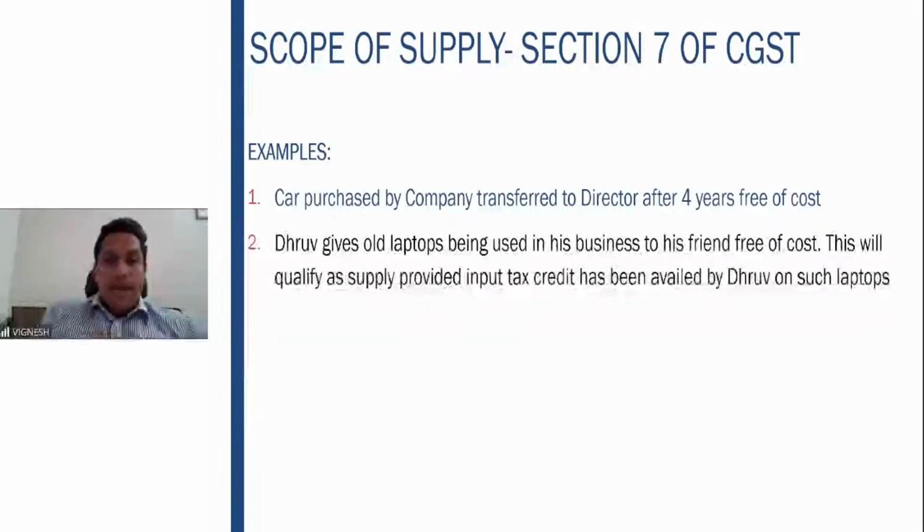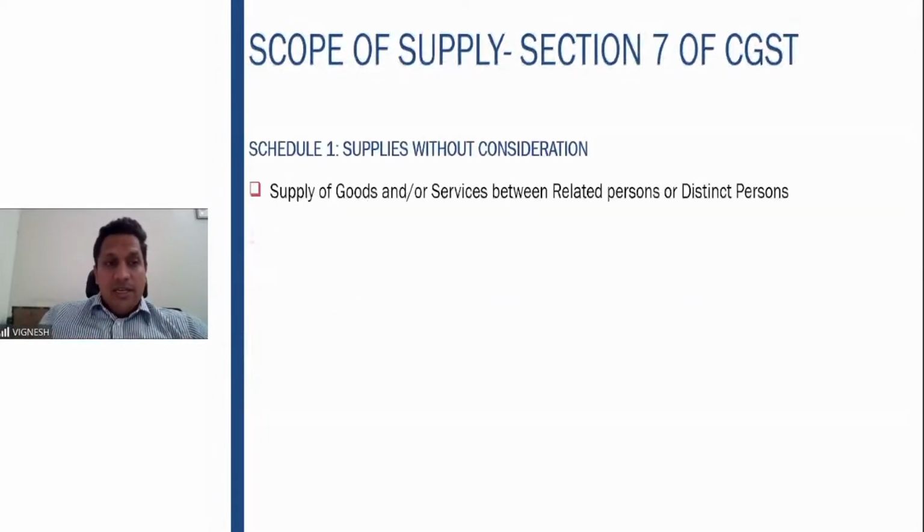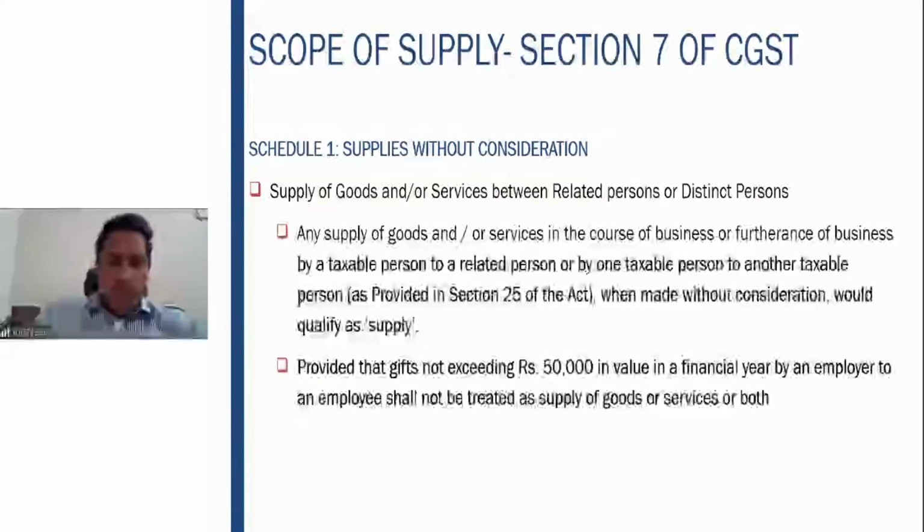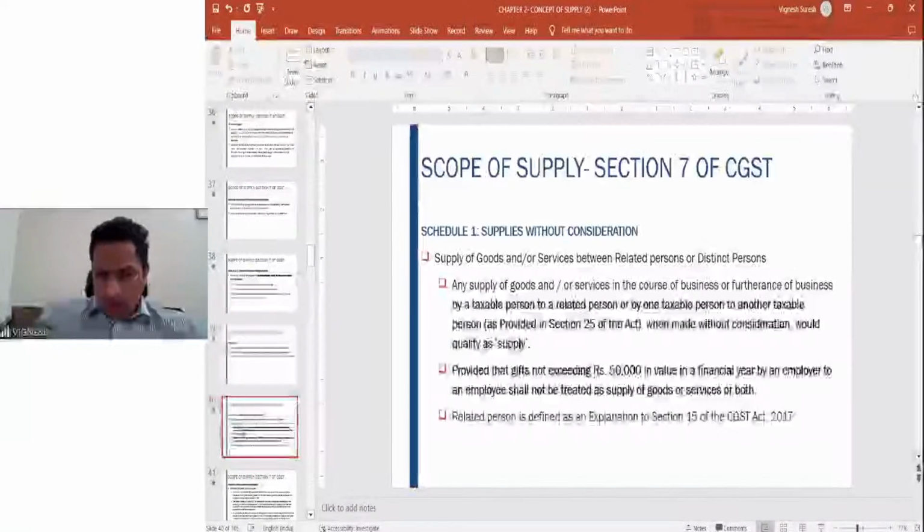This will qualify as a supply in case Dhruv has taken the input tax credit on the procurement of the laptops. If he has already taken the input tax credit, then even though he is giving it to his friend free of cost, very much it is a supply without consideration. Even though there is no consideration, it is a supply. Fine. I hope you got the first point in schedule number 1.